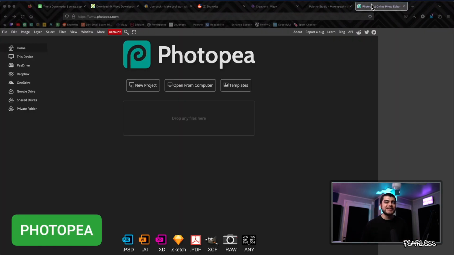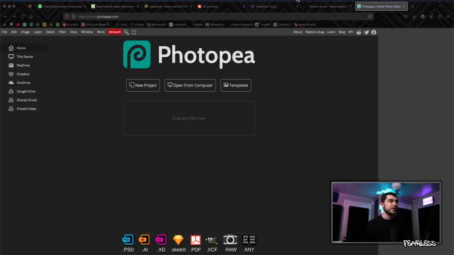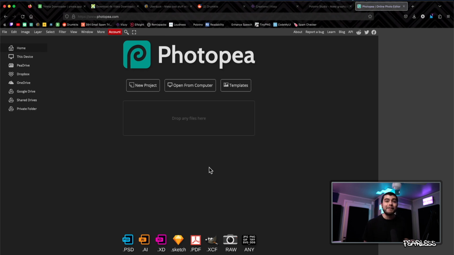If you're a little more advanced, you can use this one. This is Photopea, and this is a copy of Photoshop, but this is a web app version of it. This uses the web, so you have to have internet to use this, but it pretty much has all the functionality of Photoshop minus a few of the super detailed things, and you can pretty much get all of your stuff done using this.